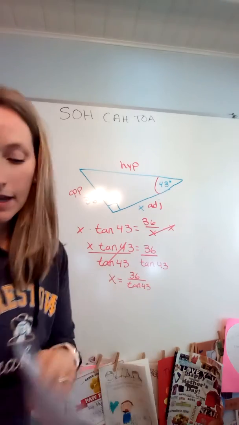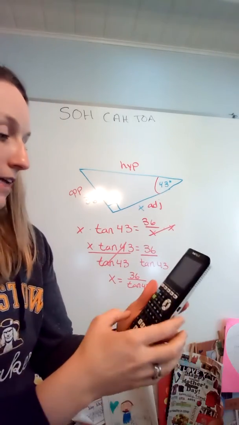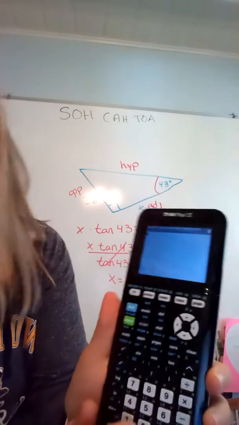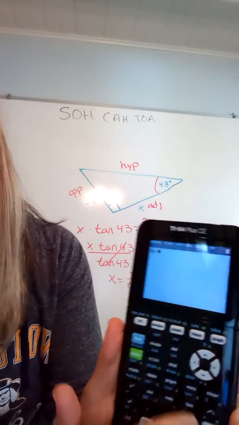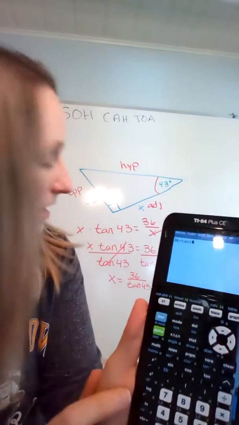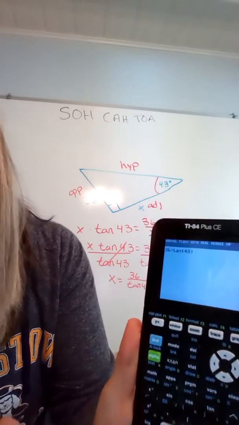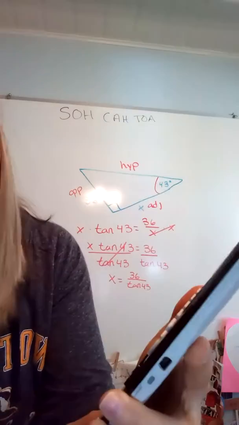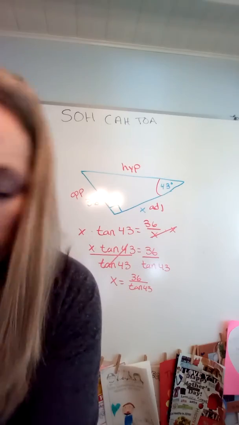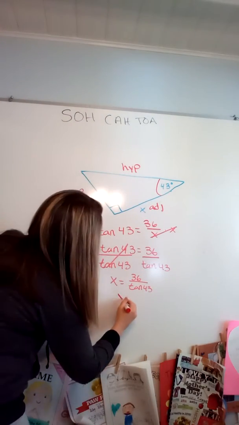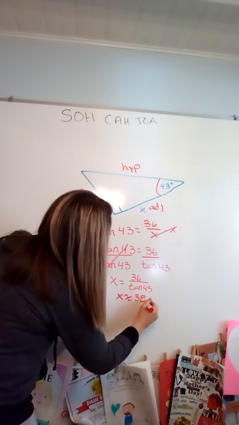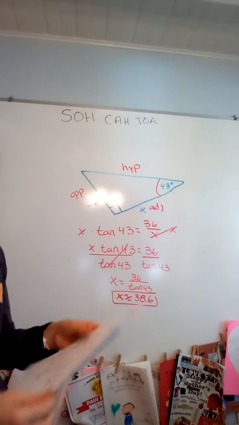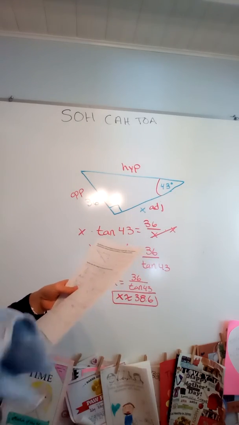Okay, so then I'm going to take my calculator. Now I'm going to type that in. And instead of using the fraction button now, I'll just use the division button to show you don't have to use the fraction button. So 36 divided by tan 43, and I will close the parenthesis. If I push enter, round to one decimal place, so that's 38.6. So x is approximately 38.6. Okay. So that is problem number 5. All right, we're going to move on to problem number 7.